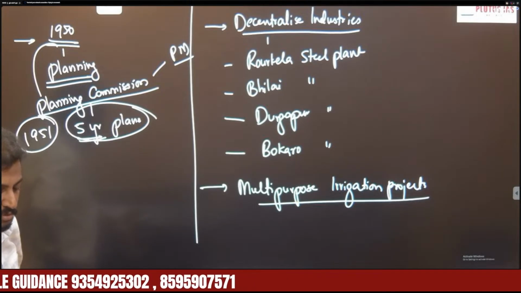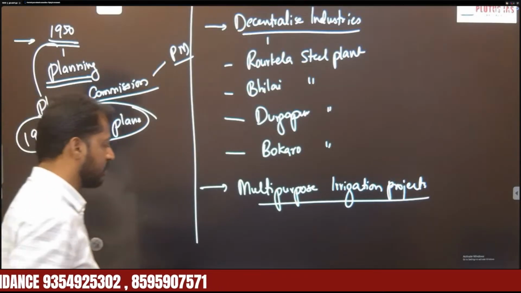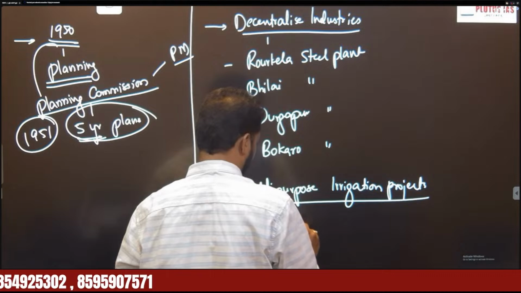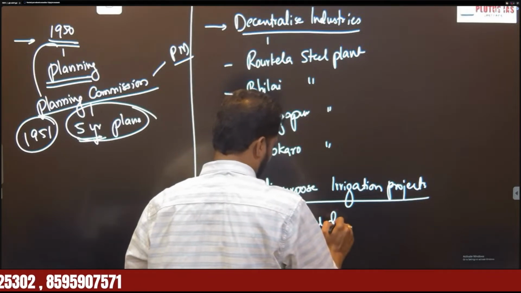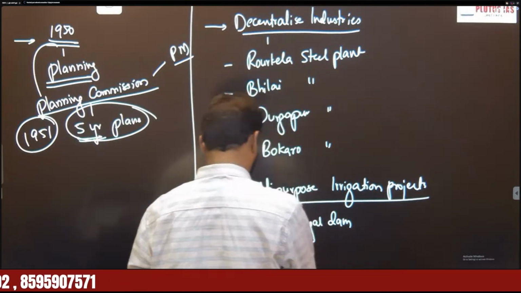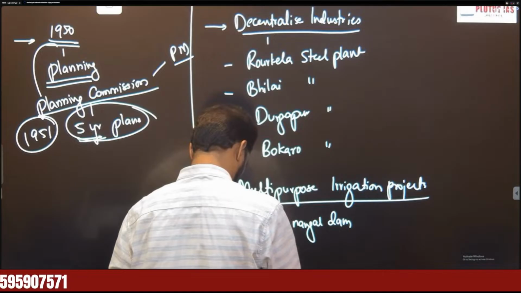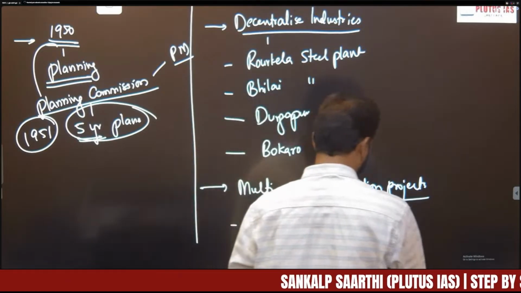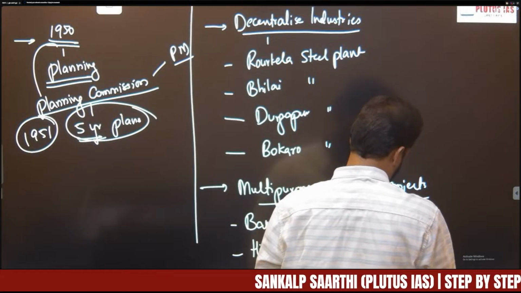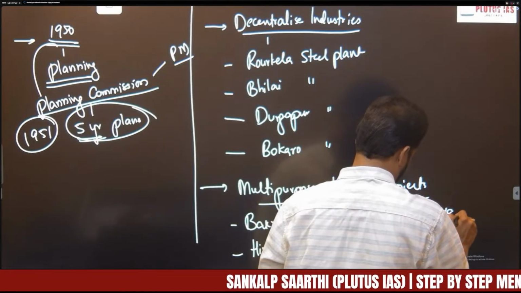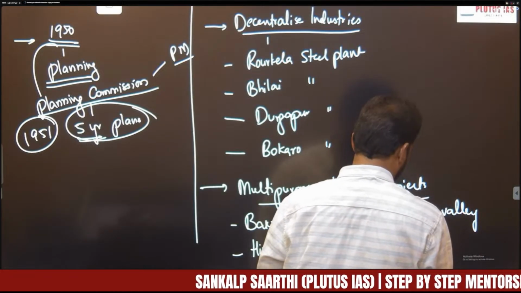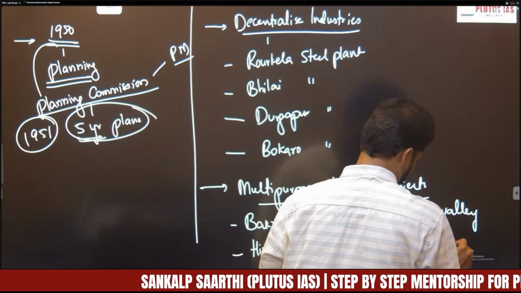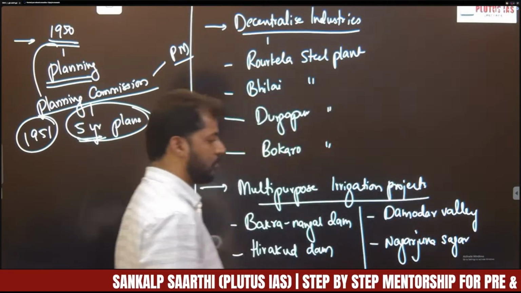So you can take examples like Bhakra Nangal Dam, Hirakud Dam, Damodar Valley Project, Nagarjuna Sagar Project.